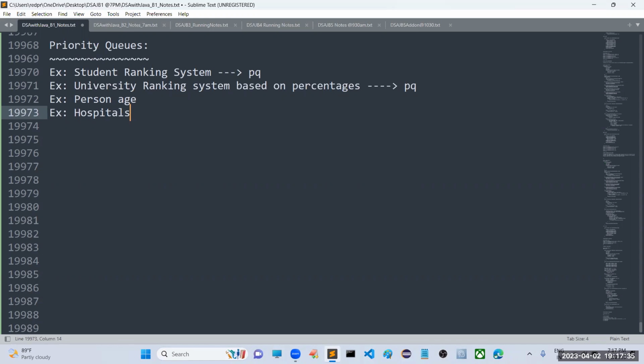The person who met with an accident. Have you observed how this processing is happening? It depends on the severity of the problem. In all these cases, we are implementing priority queues.